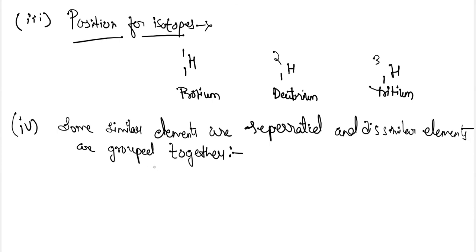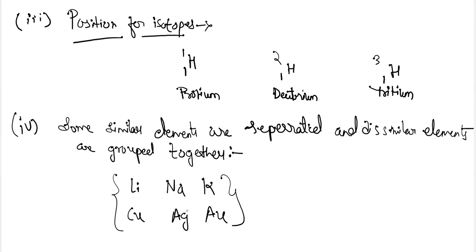For example, you can see that copper and mercury resemble each other in their properties, but they have been placed in different groups. At the same time, you will see that in group 1A, elements such as lithium, sodium and potassium were grouped with copper, silver and gold, which have different properties. Because you know that lithium, sodium and potassium are very reactive, while copper, silver and gold are much less reactive. So how can they be placed in the same group? Hence this type of placement also created some controversies.